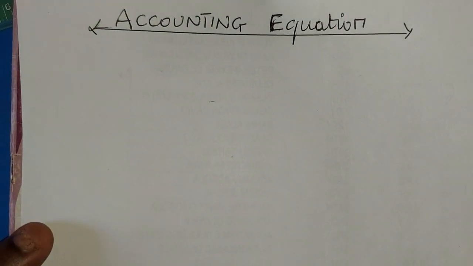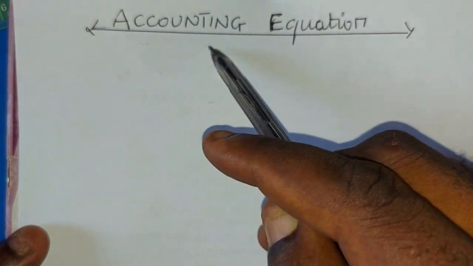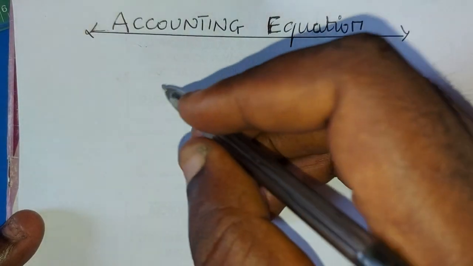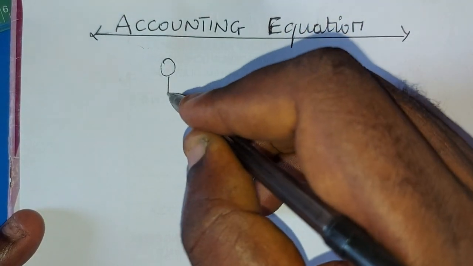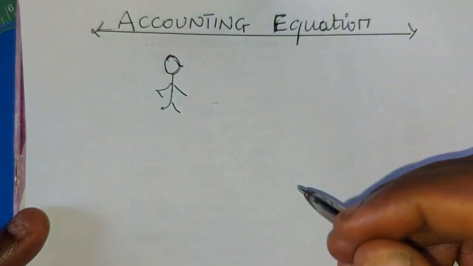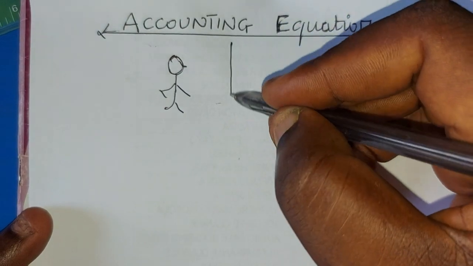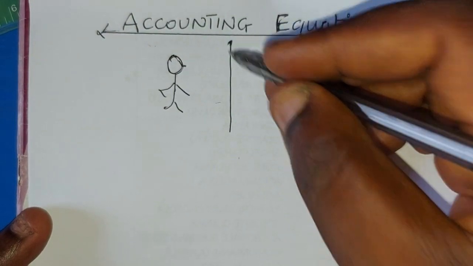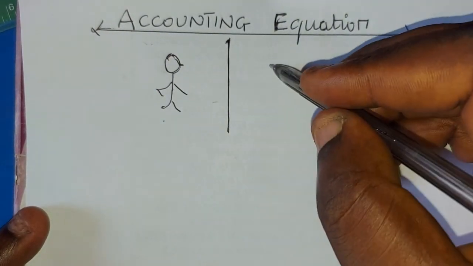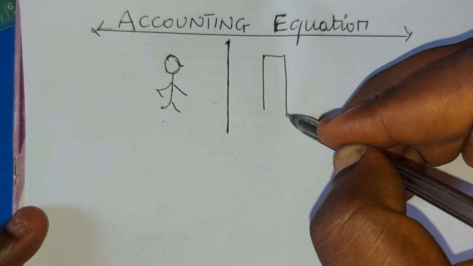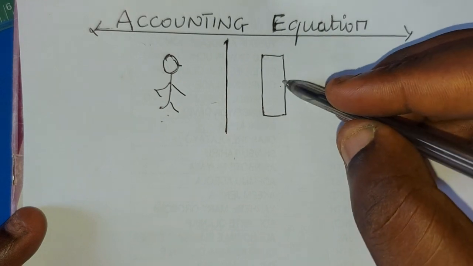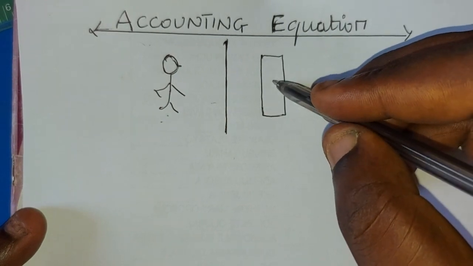Okay. In this video, we are going to look at the concept of accounting equation. Let me start this way. Supposing we have Mr. George. He wants to invest into a business. Then this is a line, a boundary line separating Mr. George from the business. This is the business. Mr. George is a natural person. Of course, the business is an artificial person.